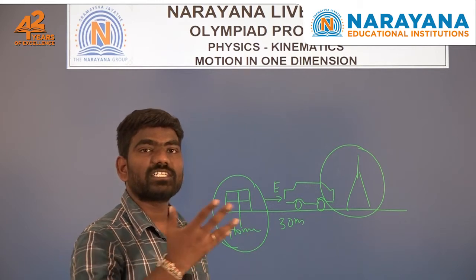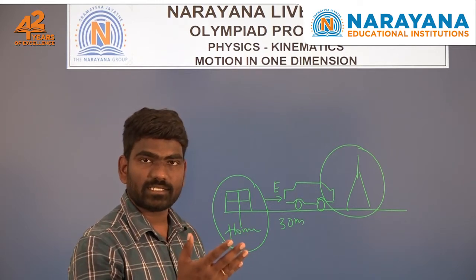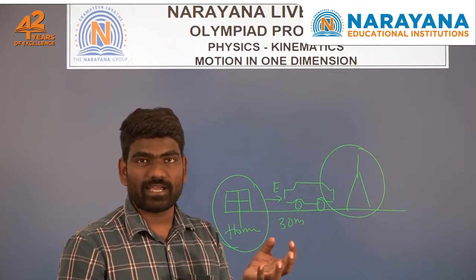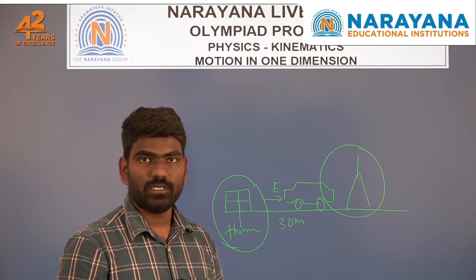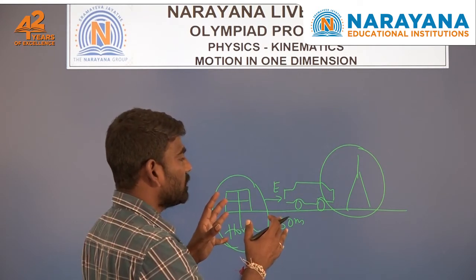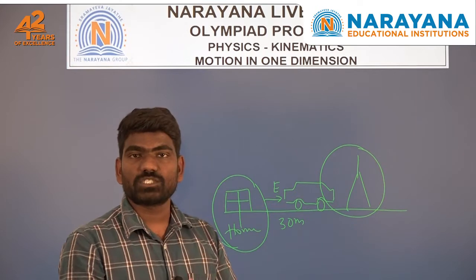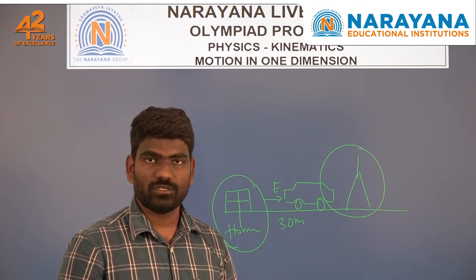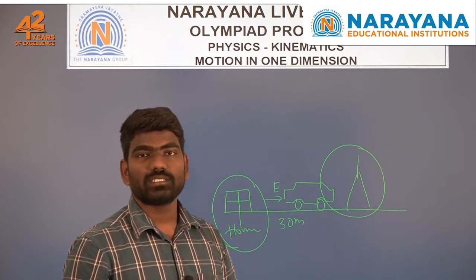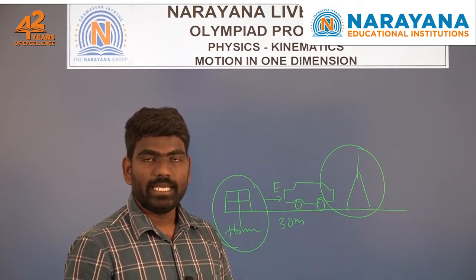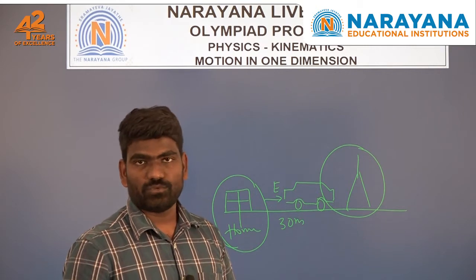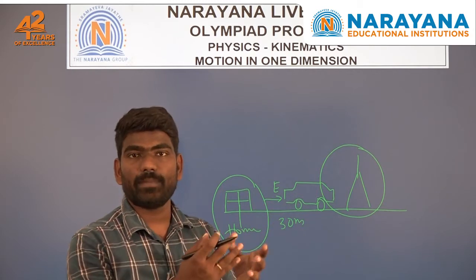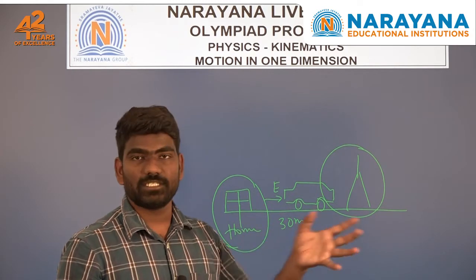To describe the motion of an object, we need a particular value from an origin, so we use a coordinate system. Here, coordinate system means what? To mention the position of any particular object and in which direction it is moving.